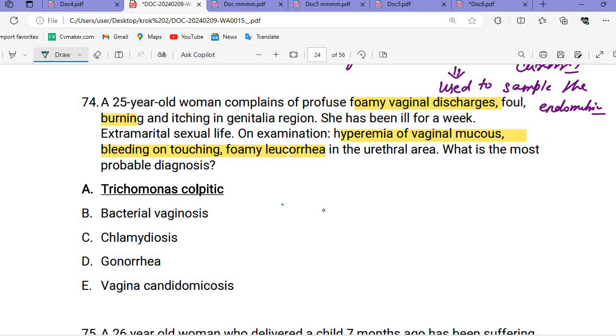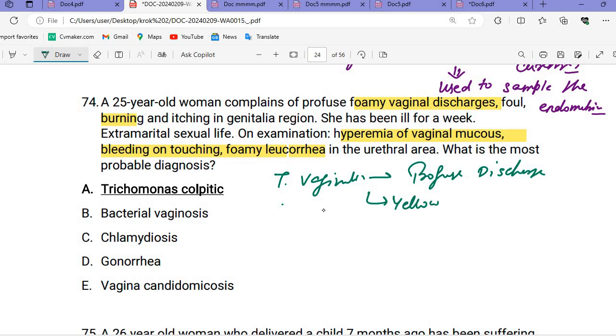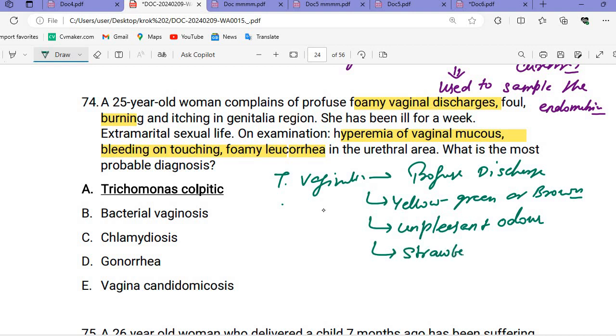So see, when we discussed trichomonas vaginitis, what did we discuss? Let's revise it. Profuse discharge was there. Along with that, we studied that there is a yellow, green or brown discharge. An unpleasant odor will be there. Then we discussed that there will be a strawberry appearance. And we discussed that there can be dyspareunia, pain during intercourse.